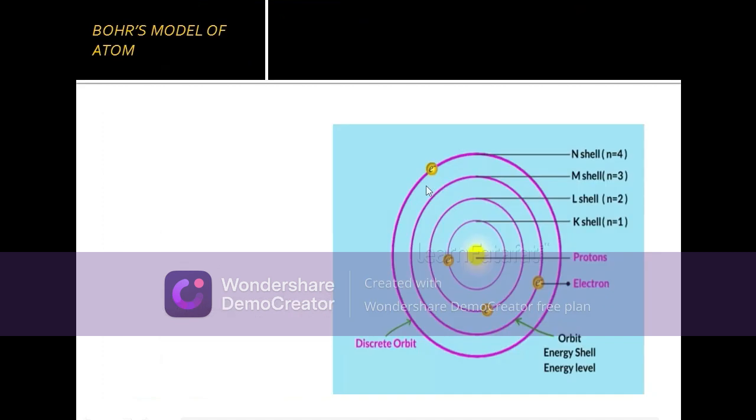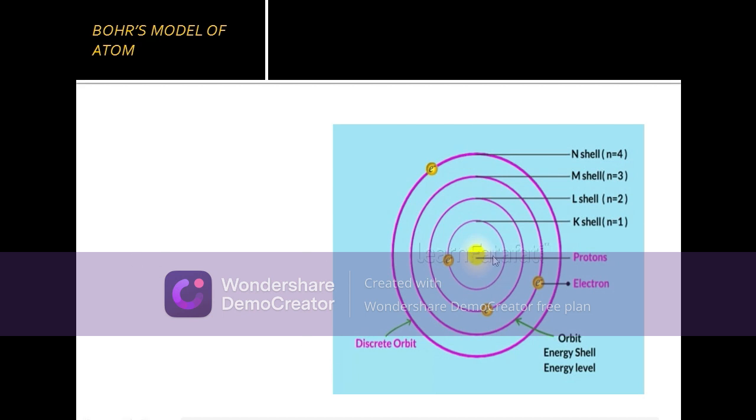So next is the scientist who rectified this, Bohr's model of the atom. Rutherford said that electrons revolve around the nucleus and finally fall into the nucleus, but actually the electrons are revolving around the nucleus in circular, discrete orbits, special energy levels. So an orbit is also called an energy shell or energy level. So there are certain orbits that are only allowed in the model of an atom.